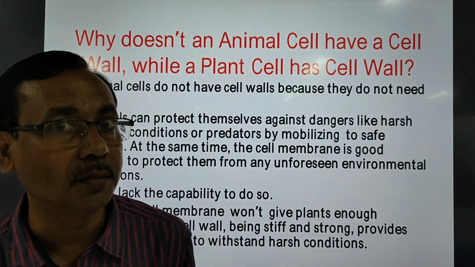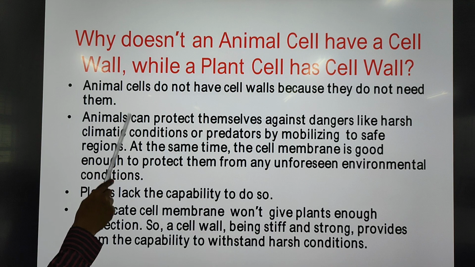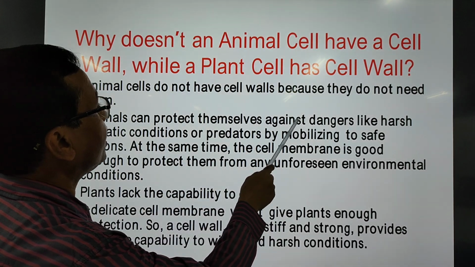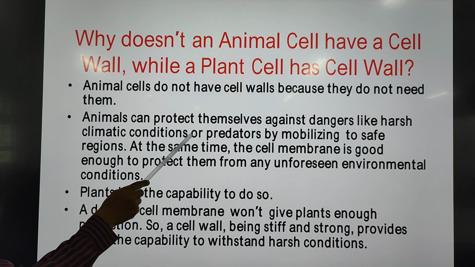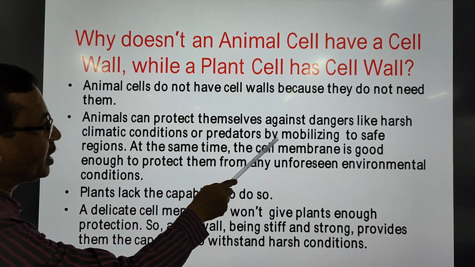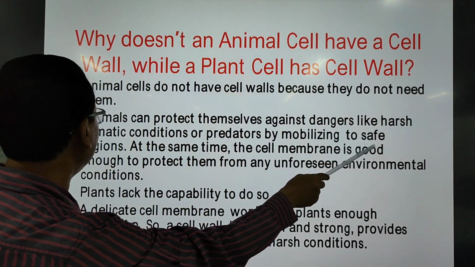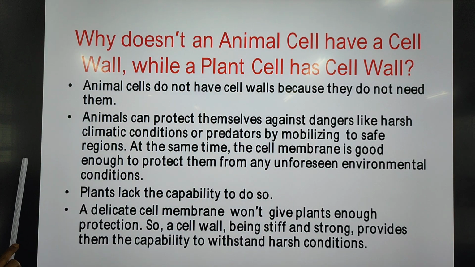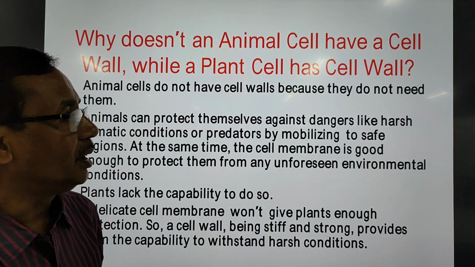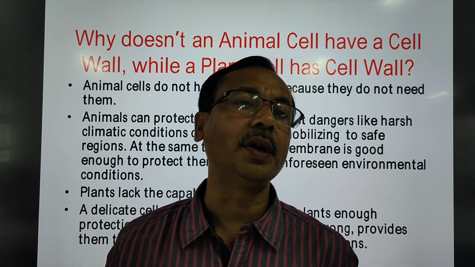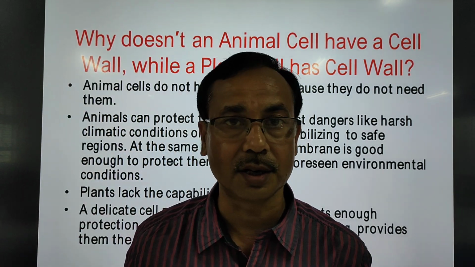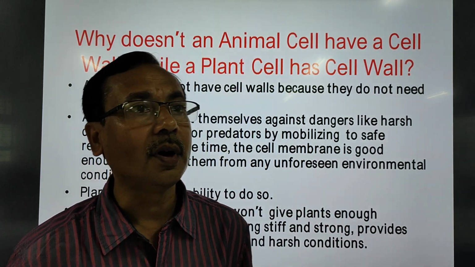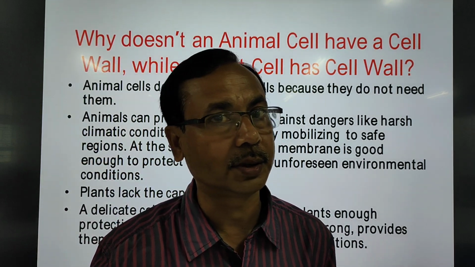Animal cells can protect themselves against dangers like harsh climatic conditions or predators by moving to safe regions. So animals, when they are faced with any enemies or any harsh conditions, simply move away to a safe place.